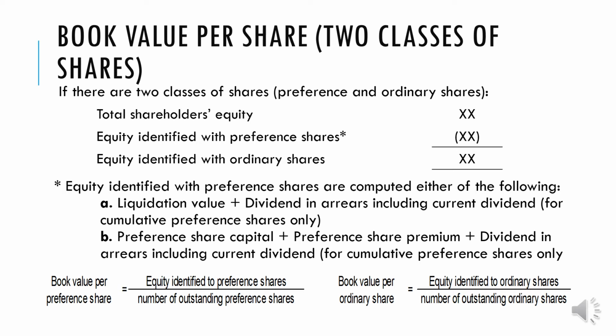Now, for the book value per share computation, since I mentioned earlier that book value is computed for both preference and ordinary, we now have two computations. The book value per preference share would be equal to the equity identified to preference shares over the number of outstanding preference shares. While the book value per share of ordinary would be equal to the equity identified to ordinary shares over the number of outstanding ordinary shares. So we will use this formula in computing our book value per share.